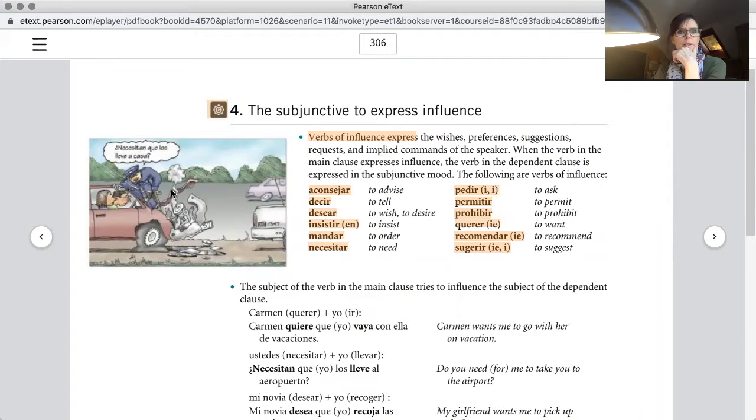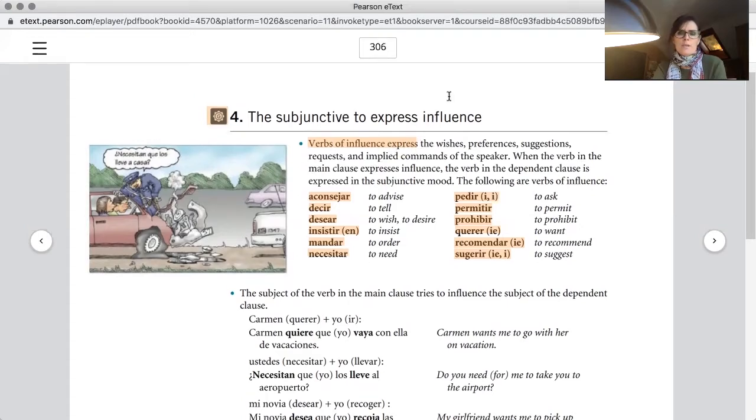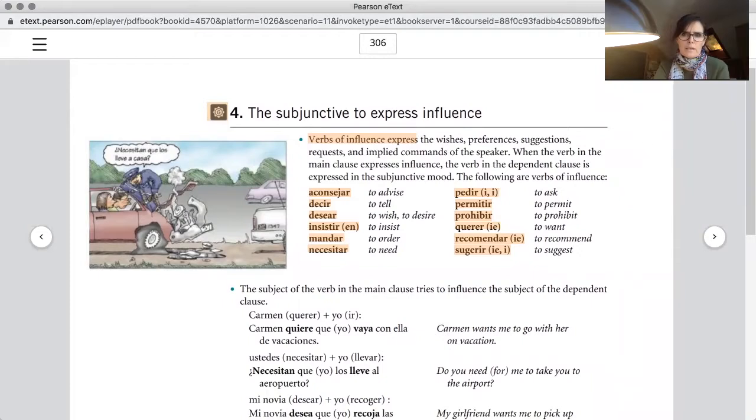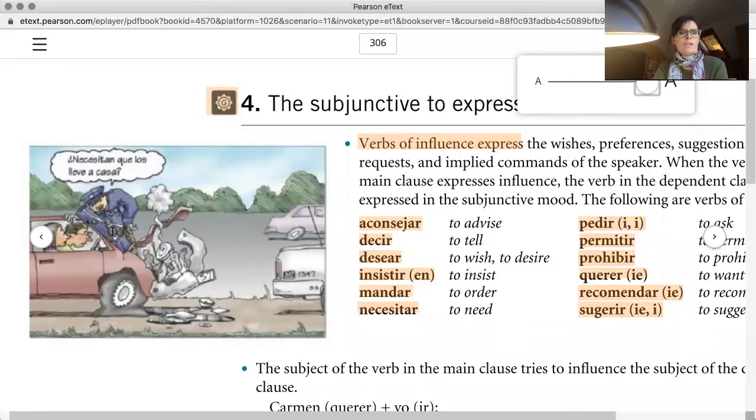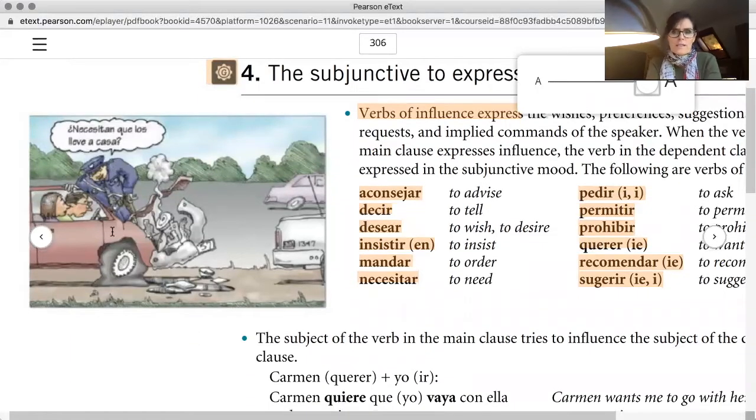See, for example, in this little cartoon here in the book, it says necesitan que los lleve a casa. Says the policeman. I wonder if I can make this a little bigger. Yes, I can. Okay, hold on. Yes, there you go. So he says, do you need me to take you home? See, this is the example of what I was saying before. Do you need me to take you home? So there are two people. They're saying, do you need this from me? And notice the que in the middle.